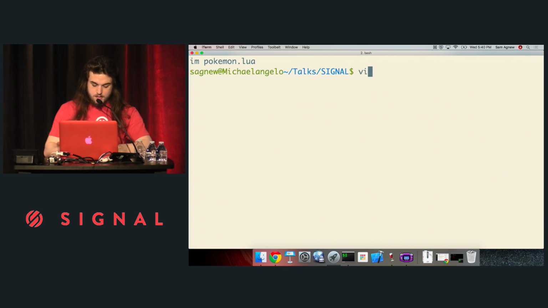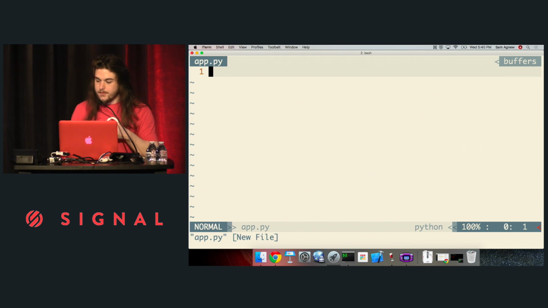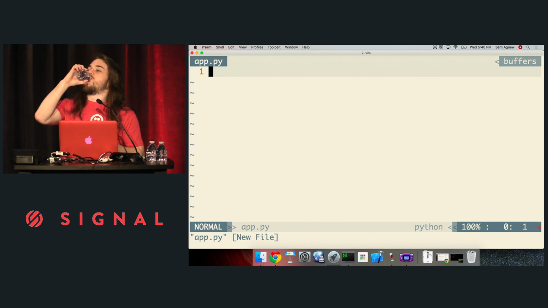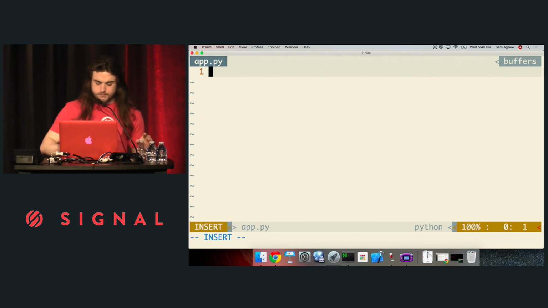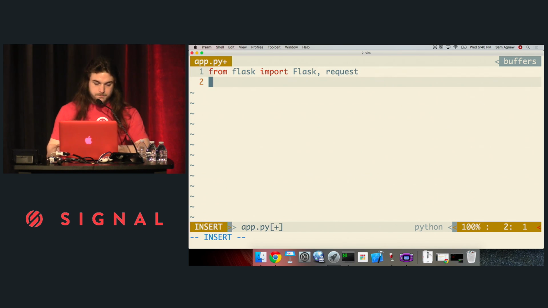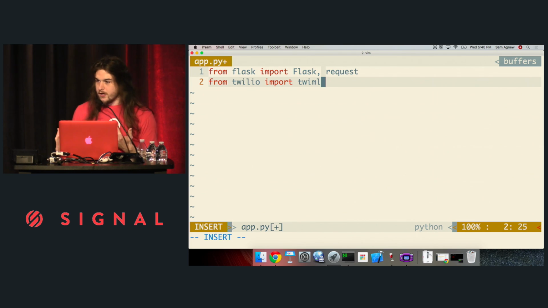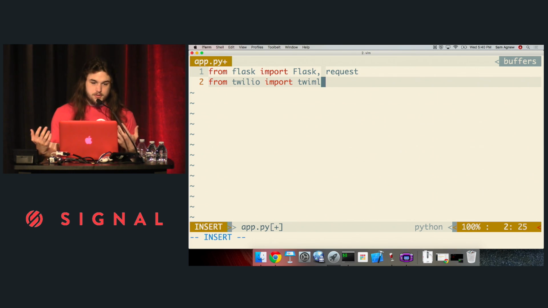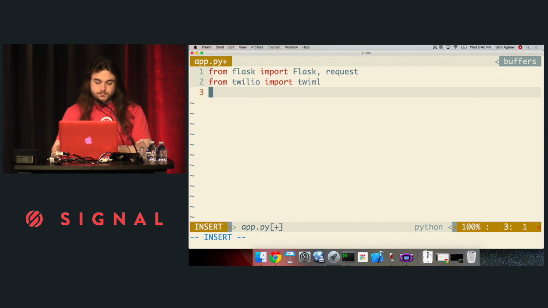So I'm going to get rid of that, and I'm going to open a file called app.py. First thing I'm going to do is I'm going to import all the stuff I need to use. So I'm going to be using the Flask framework. So I'm going to import the Flask object and the request object, which I'm going to use to read the form data of the request. Next, I'm going to import the stuff from Twilio that I'm going to need to use. I'm going to be just using the Twilio Python library to generate some TwiML, which is Twilio's set of XML tags, to tell us how to respond to a message or a phone call.